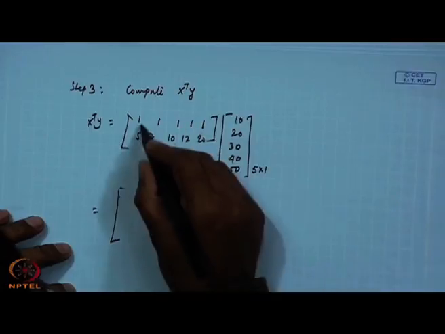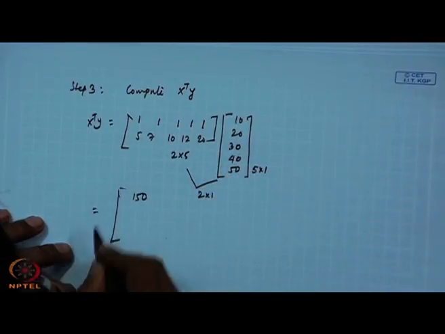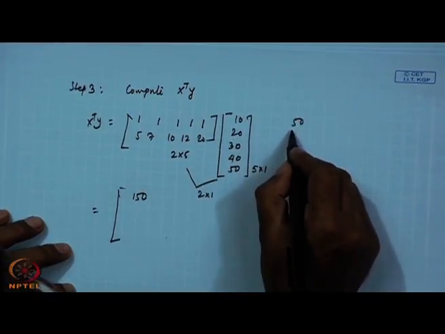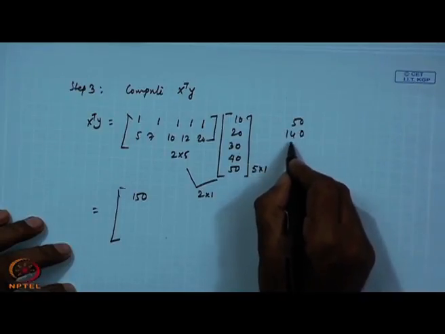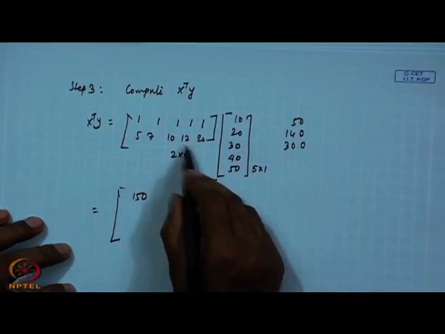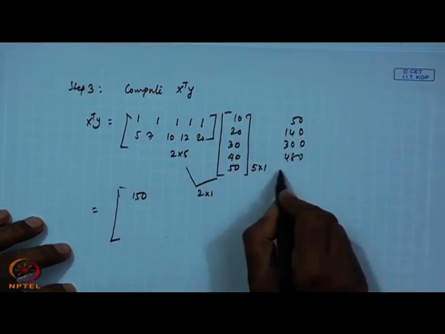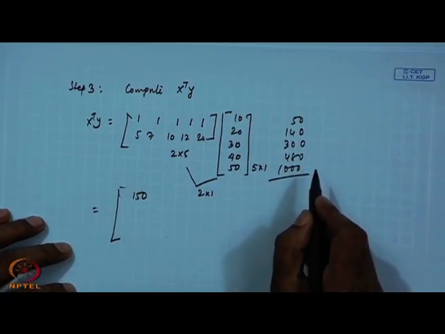So now the 10 all will be summed here: 10, 30, 60, 100, 150 finally. Then this is 50 plus 140 plus 300 plus 480 plus 1000. Okay.